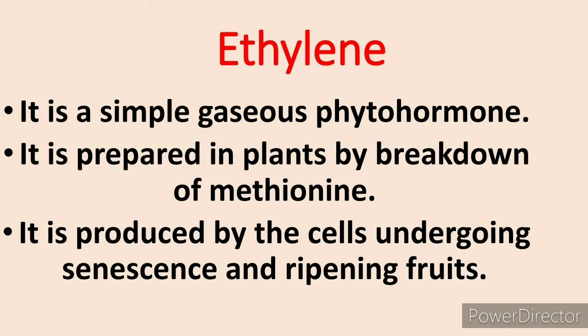Let us know what is ethylene. It is a simple gaseous phytohormone. It is prepared by the breakdown of methionine. Methionine is a type of amino acid. It is produced by the cells undergoing senescence, aging and ripening fruits.